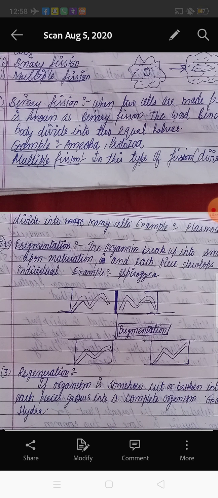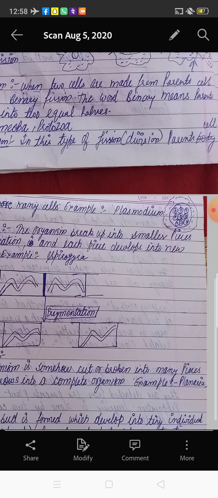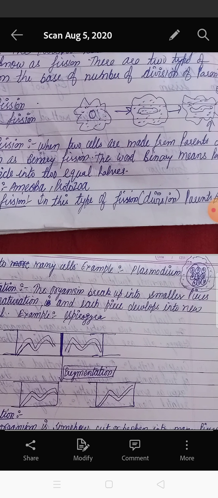What do you mean by binary? It means two cells are made from the parent cell, from one body, like the body of an amoeba. Here you can see the example. First the nucleus elongates, the cytoplasm is present on all sides of the body, and the cell membrane is also present on the outer side of the amoeba.